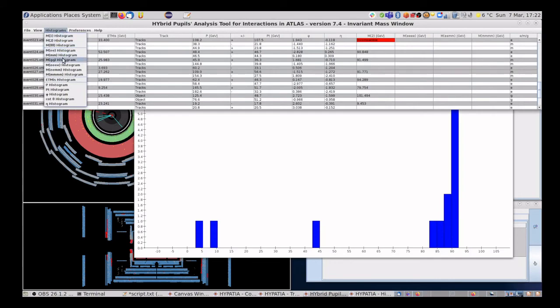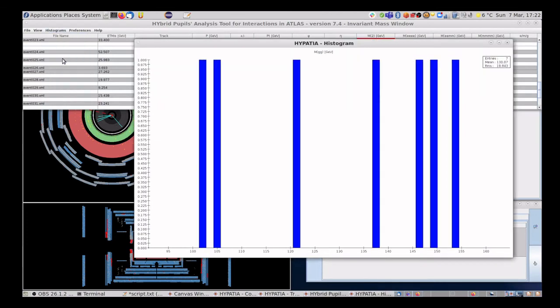We can have a look at MGG. This stands for gamma gamma, so this is the invariant mass of pairs of photons. We don't have as many of those, and those that we do have are a bit more spread out, so we can't really see any strong peak here. In fact, this is one of the other channels where the Higgs boson was discovered, so if we collected enough events we would see a peak at around about 125 GeV, but it would take us an enormously long time to process that many events by hand.